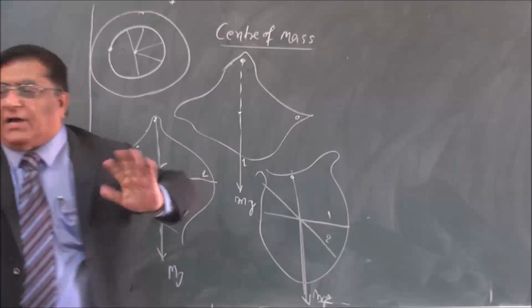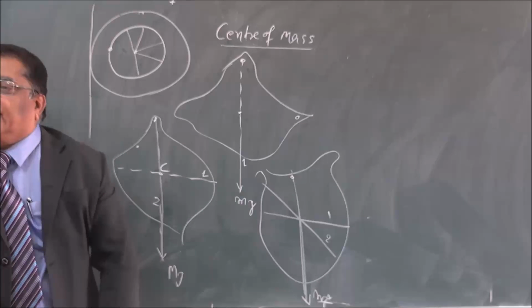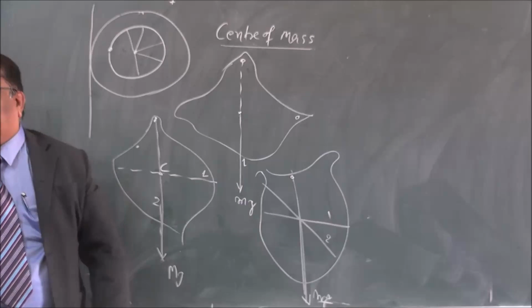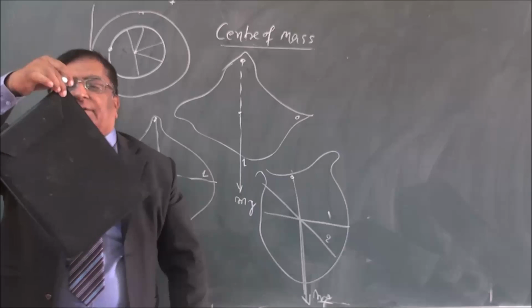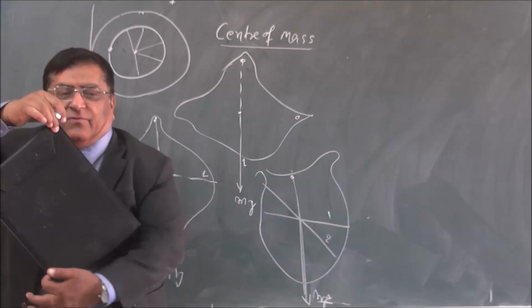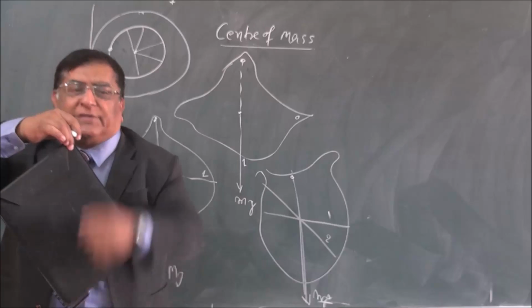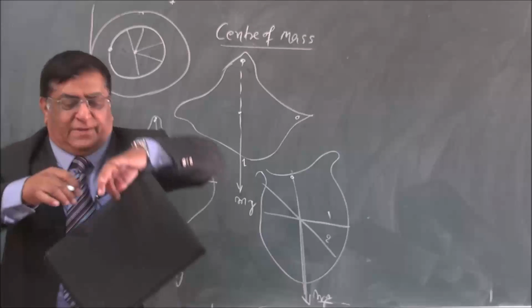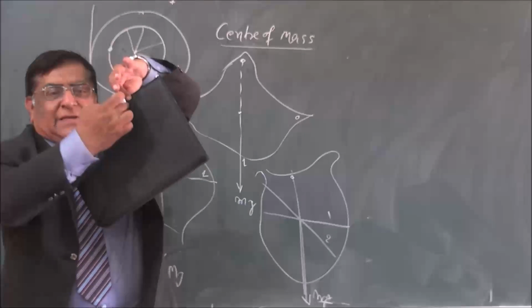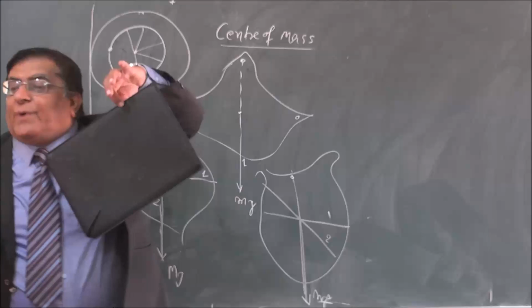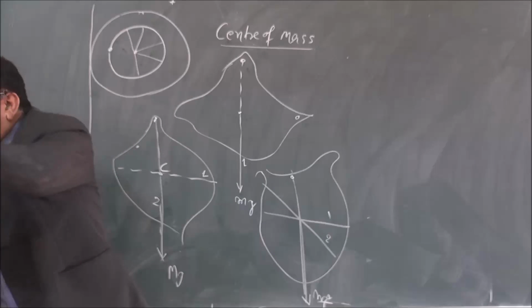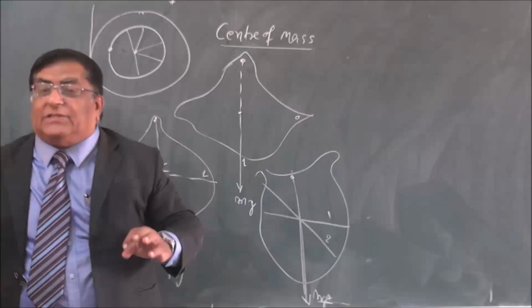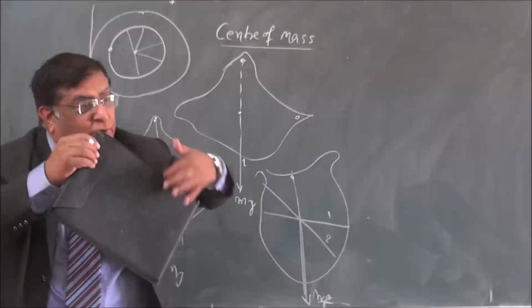So whenever you are asked to find the center of mass of a laminate, practically hang it from 2 points like this. Draw a line here, vertical. Why vertical? Because mg acts vertically. Now put it here, this way. Draw a line here. That will also pass through the center of mass, because gravity is attracting all the particles, each and every molecule.